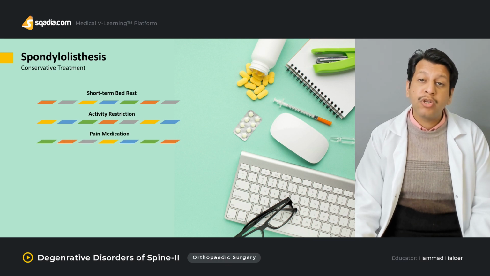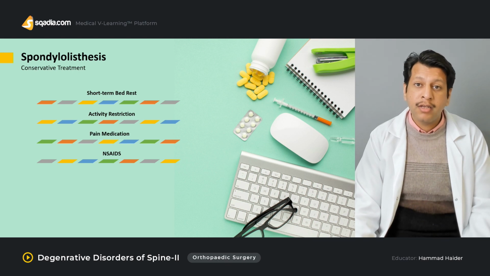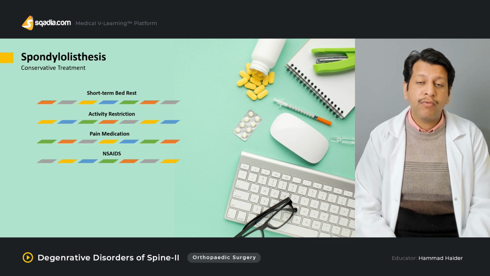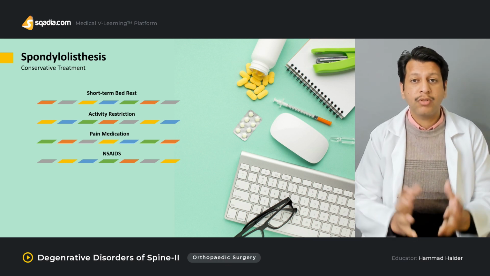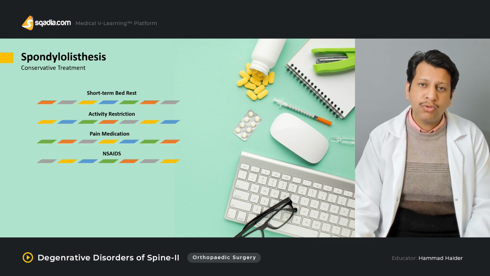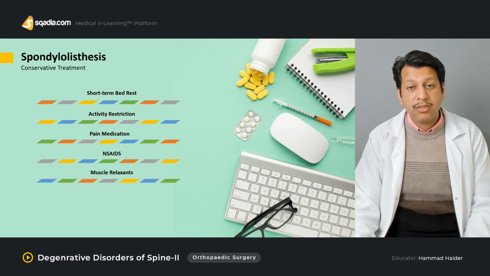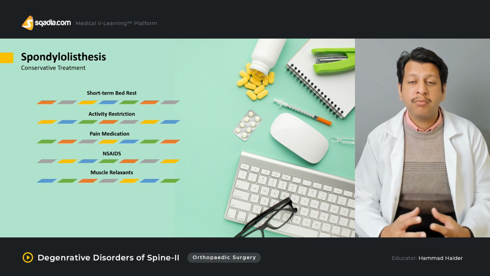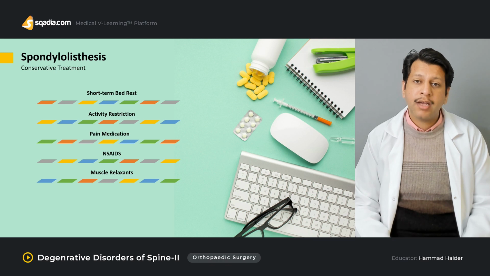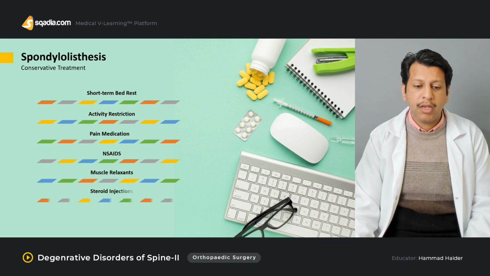Then pain medication, which includes NSAIDs as well as other centrally acting medicines. Sometimes, instead of NSAIDs, you may have to go for centrally acting opioids so that the pain can be managed, as the patient may have other issues in which NSAIDs may be contraindicated. Then muscle relaxants. Why? Because the muscles are usually in spasm because of the dysplastic segmental instability of the spine, and muscle relaxants decrease the degree of pain due to muscle spasm.